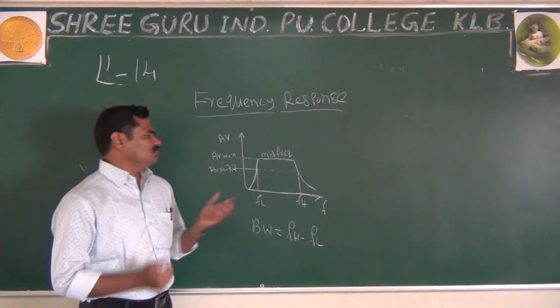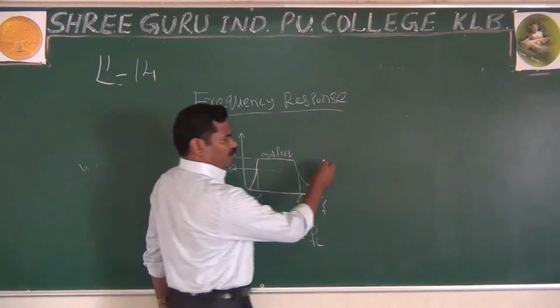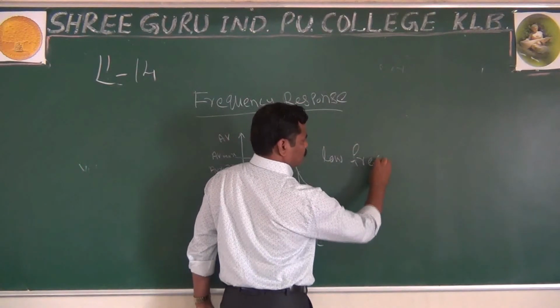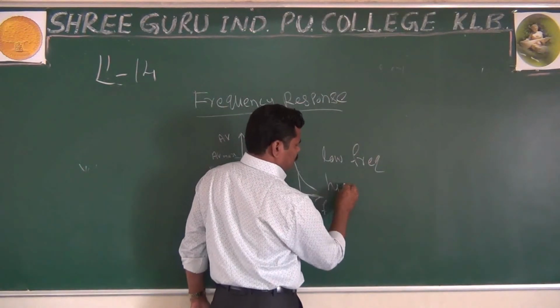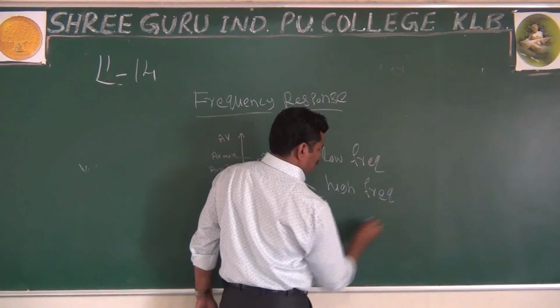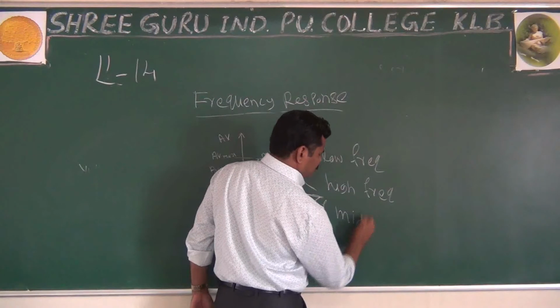And as we know about low frequency, high frequency, and mid-band frequency or mid frequency.